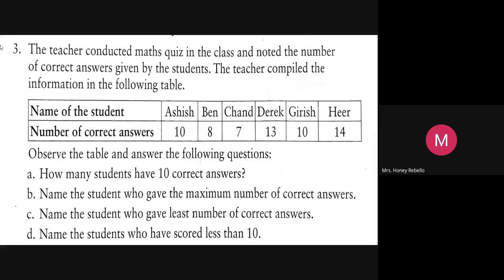Ashish and Girish got exactly 10. But here, Derek got 13. He got 14. So, if I ask you a question. Now, okay, very good, Israelina. Good. Now I want Cyrus to answer. The question is different, not from the text. How many students have more than 10 correct answers?